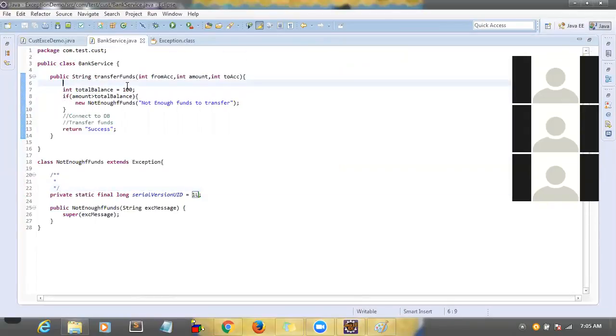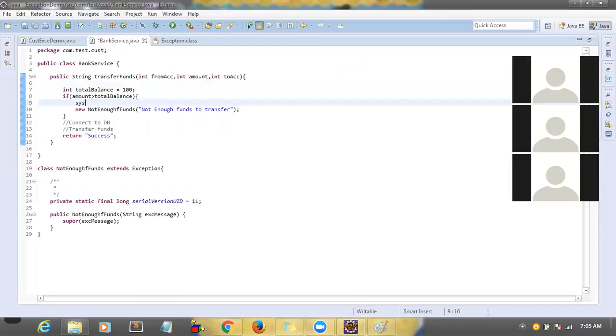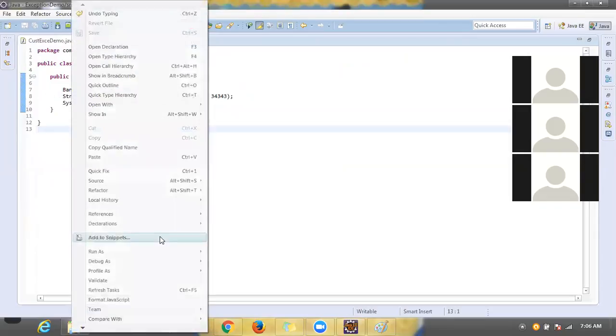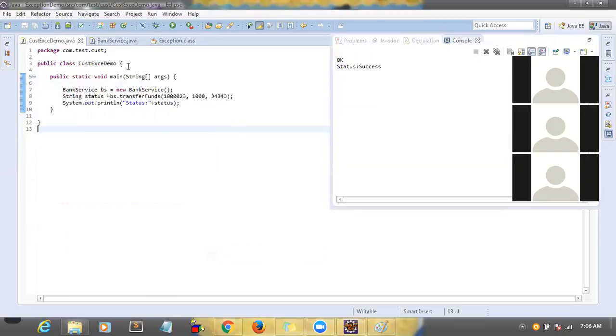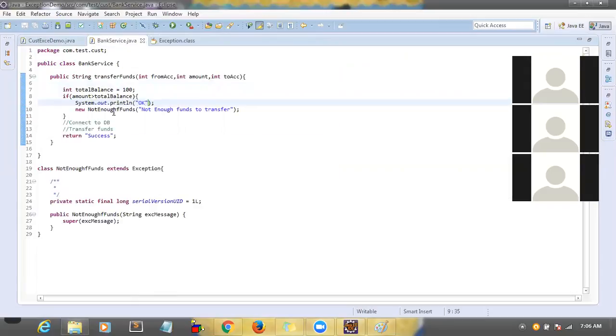If total amount, first of all, is it entering inside? Yes, so here we are throwing an exception.